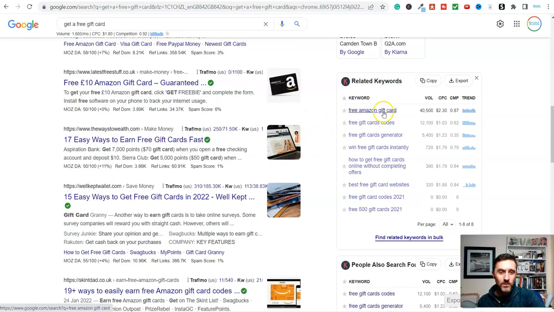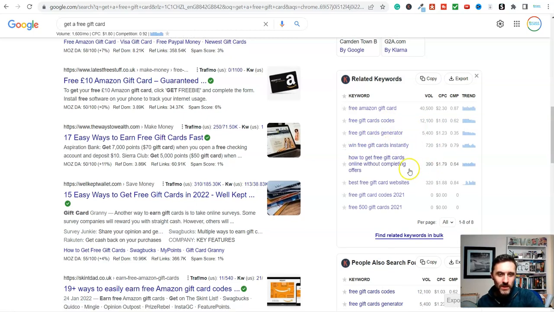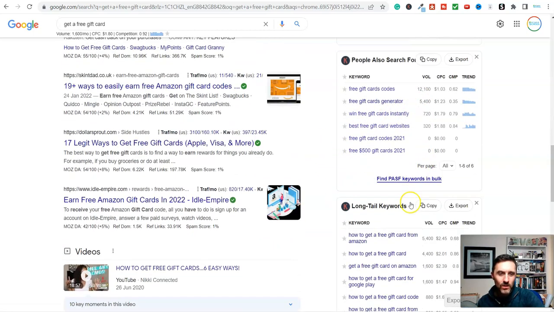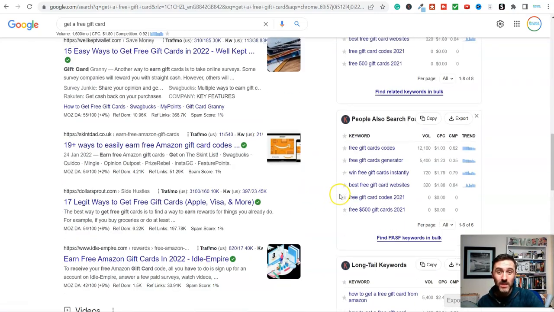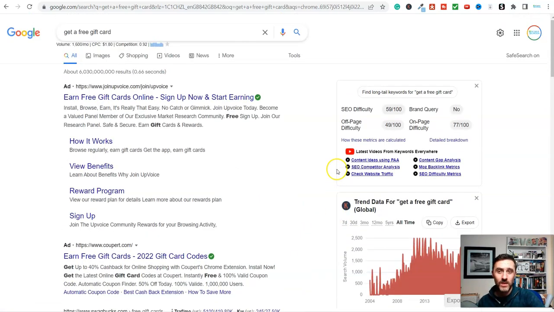So look, free Amazon gift cards, 40,000 people a month. Free gift cards, 12,000. Free gift, what's this? Free gift card generator. You've got no chance. This one here, 720. Come further on the page, we've got lots more on here. So there's a hell of a lot of people who are actively searching for how to get free gift cards.